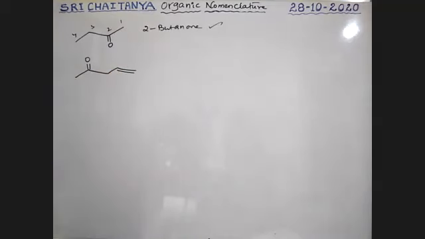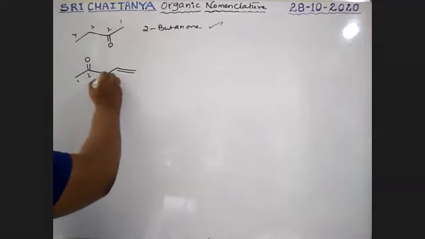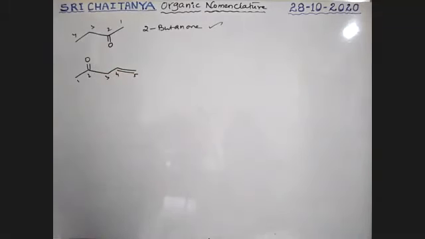Tell me the name of this compound. A double bond and a ketone are there. Which one has more priority? Double bond or ketone? Ketone, and that should get the lower number. Therefore, 1, 2, 3, 4, 5. So don't number like this.